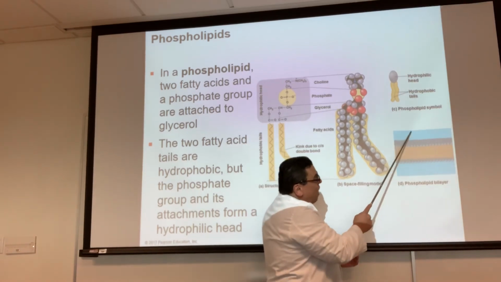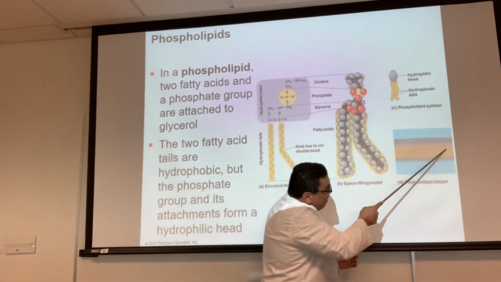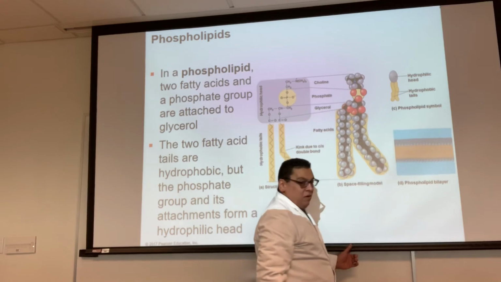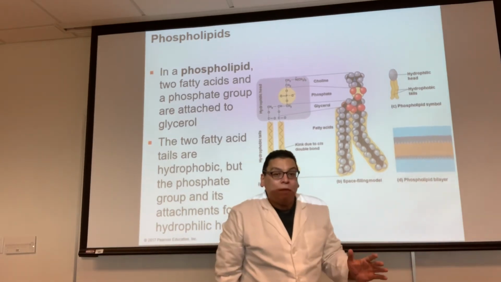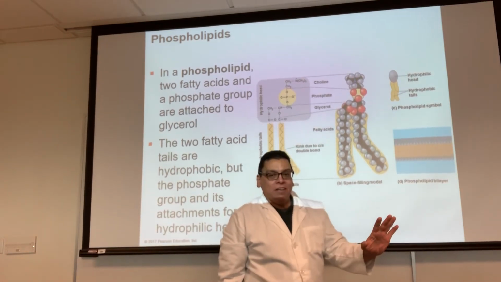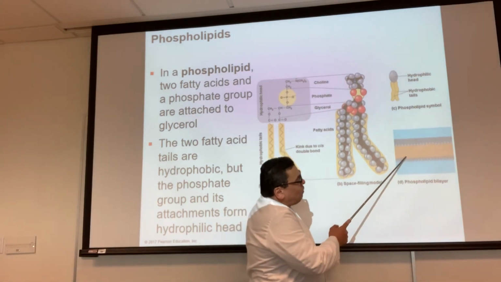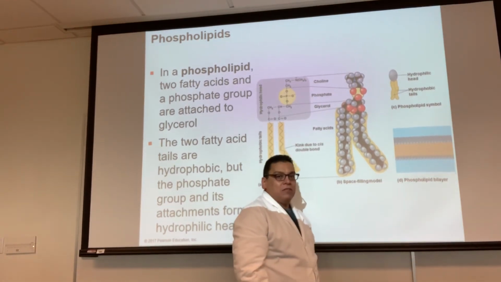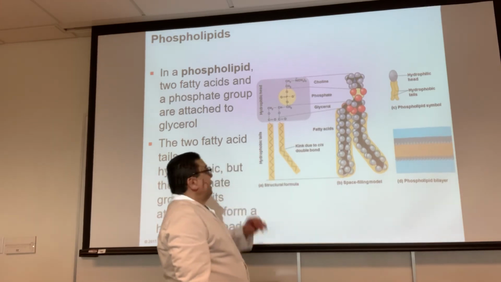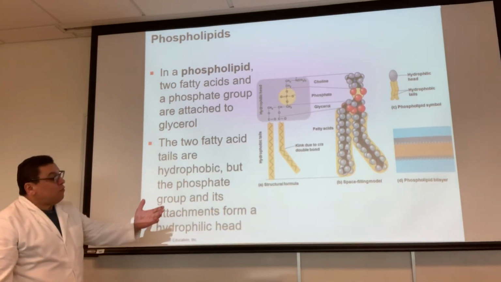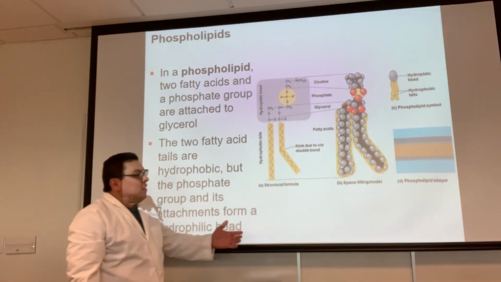Why? Because there's water outside and water inside, and the fatty acid tails don't like water. So they're going to do everything in their power to stay away from it. And the only way to do that is to form the structure. It's amazing how that works. All right, so phospholipids are basically the main lipid in your cell membrane.